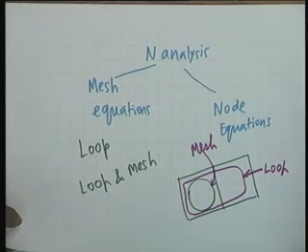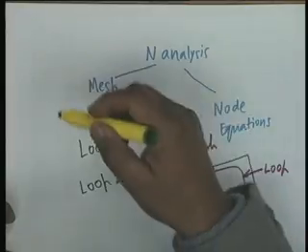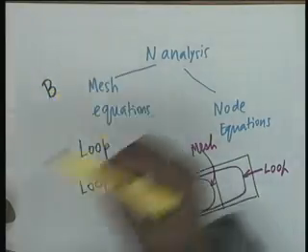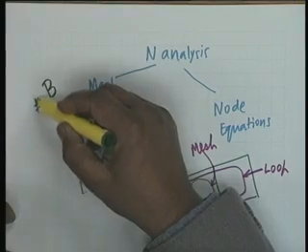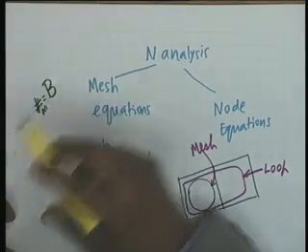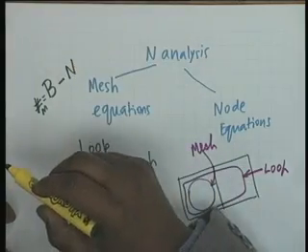Now the number of equations that has to be written is a very important factor. The number of mesh equations is given by the number of branches B minus the number of nodes N plus 1.